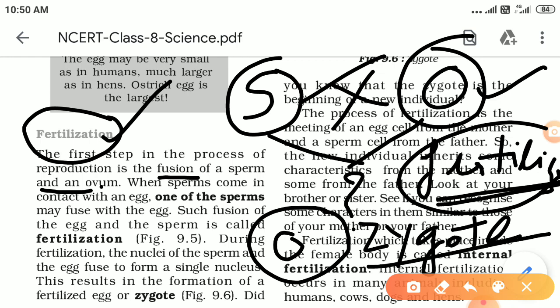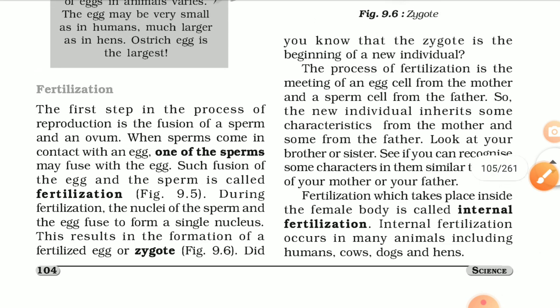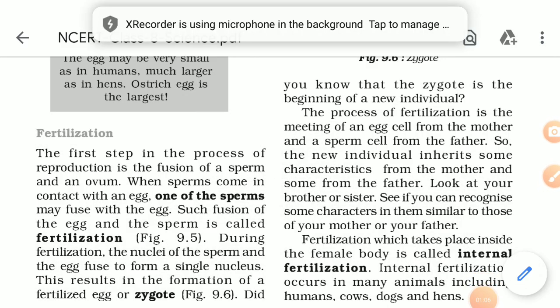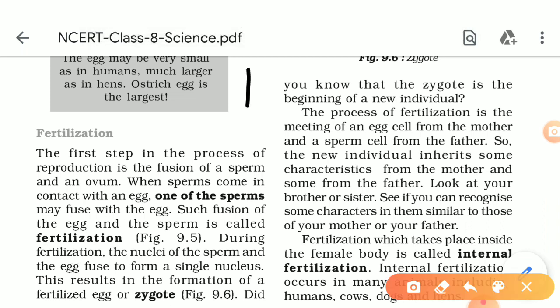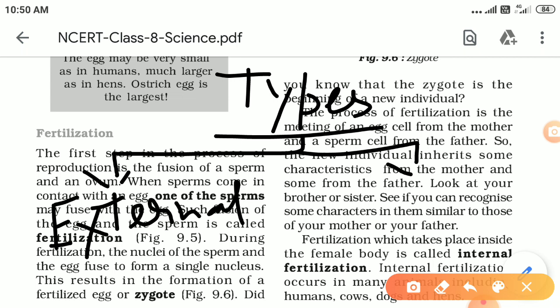Clear? Okay. Now further we will discuss that fertilization is of two types in animals. Two types of fertilization take place in animals. The first is called external fertilization, and the second one is internal fertilization.